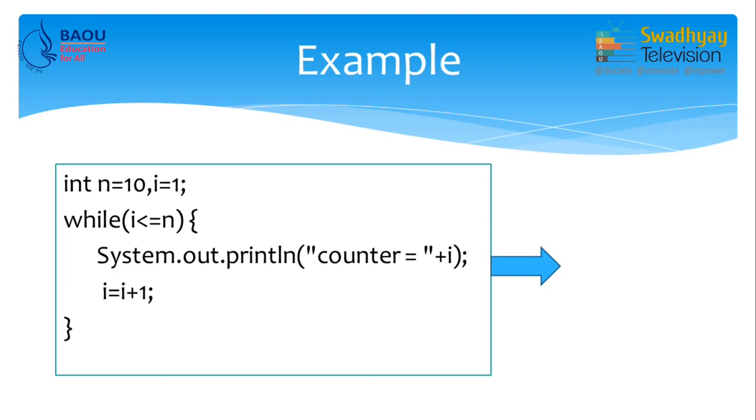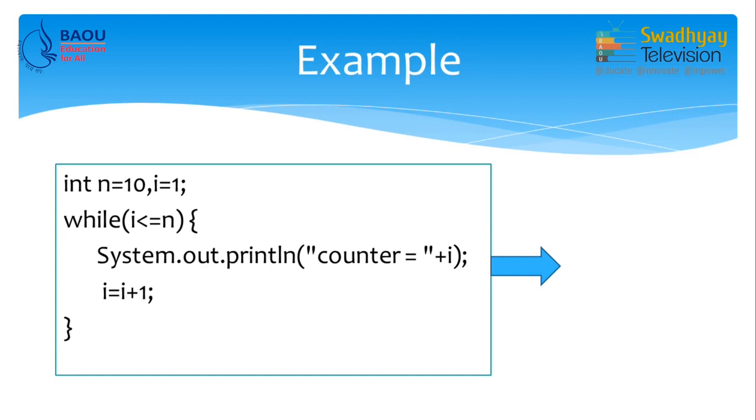Now, inside this while loop we write System.out.println which prints the current value of i. Remember, the initial value of i is 1, that means the condition is true. So, the loop will execute and it prints counter is equal to 1. Next, i is incremented by 1.